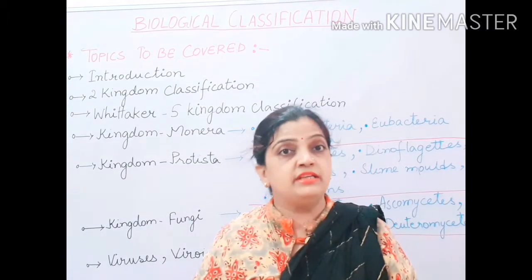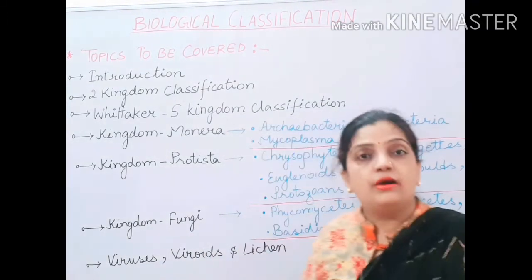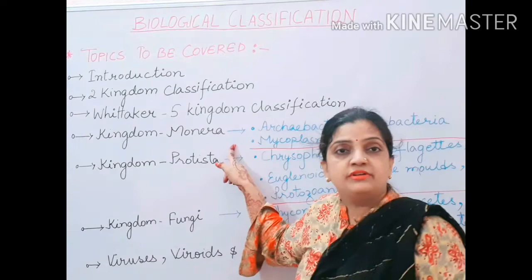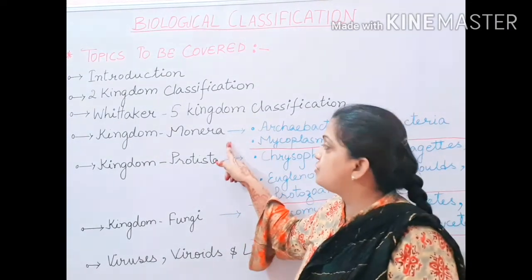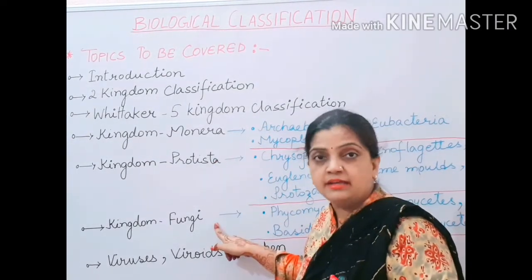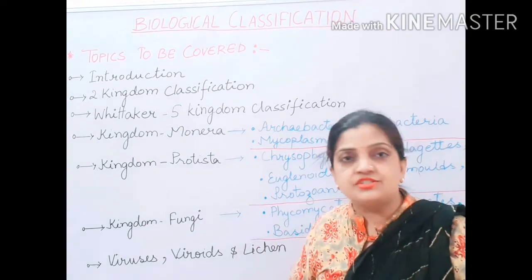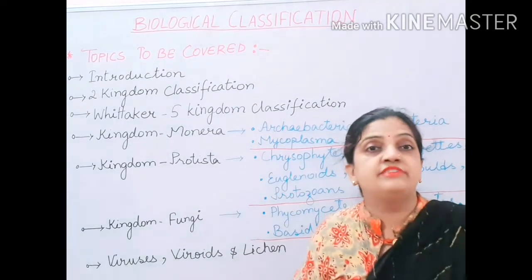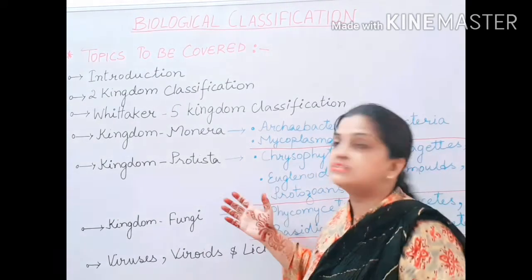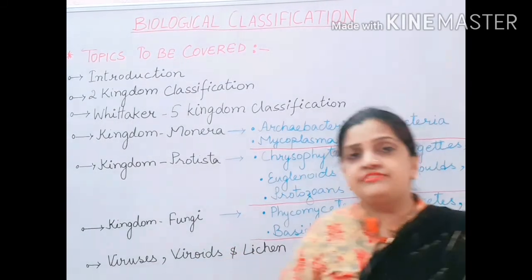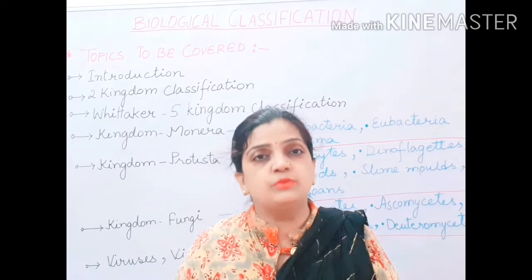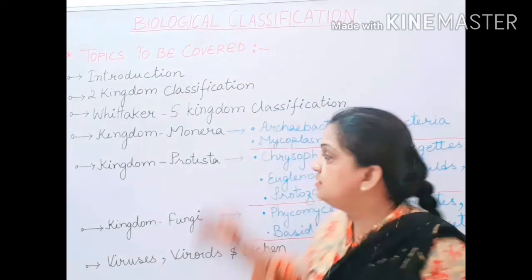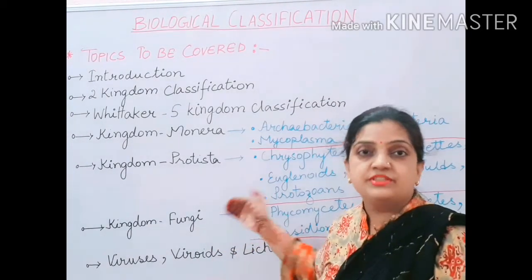And what we need to discuss here is what are the modes of reproduction in case of Monera, Protista, Fungi, what is their mode of nutrition, and what are the different habitats where they survive. These are the different topics which we are going to cover in these 3 categories.